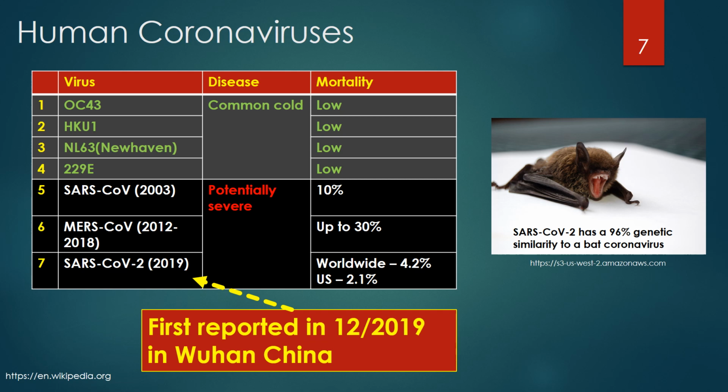The mortality rate of SARS-CoV in 2003 was approximately 10%. MERS mortality has been as high as 30%. The mortality rate worldwide of SARS-CoV-2 as of March 20th, 2020 was 4.2% of those with confirmed infection. In the United States, the mortality rate of SARS-CoV-2 on March 20th was 2.1%.